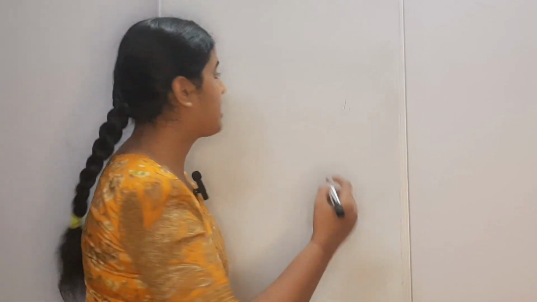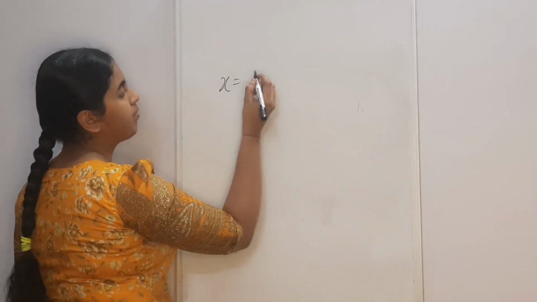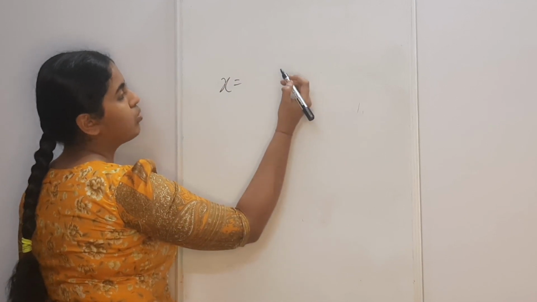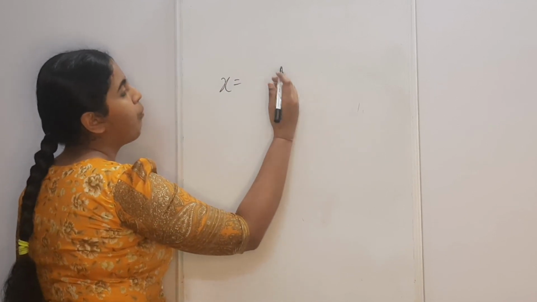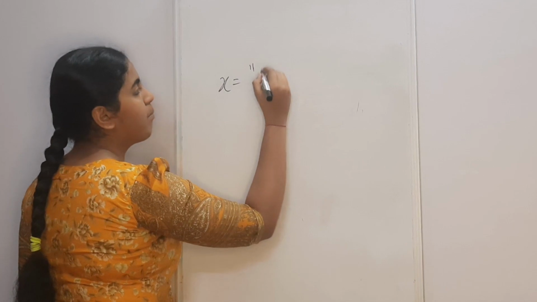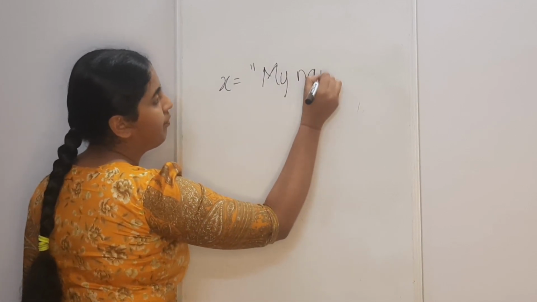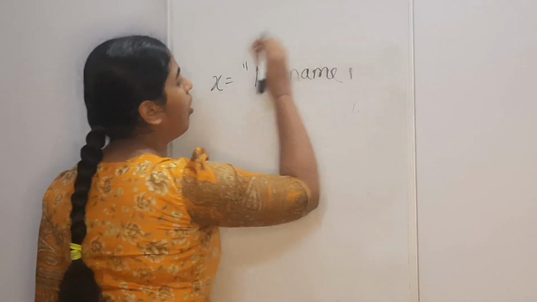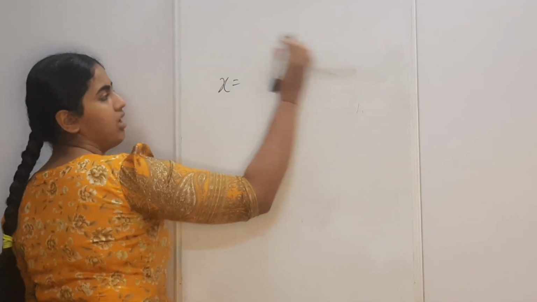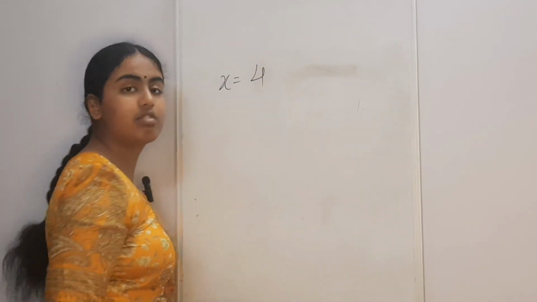For example, let's say you have a condition x equals to 4.